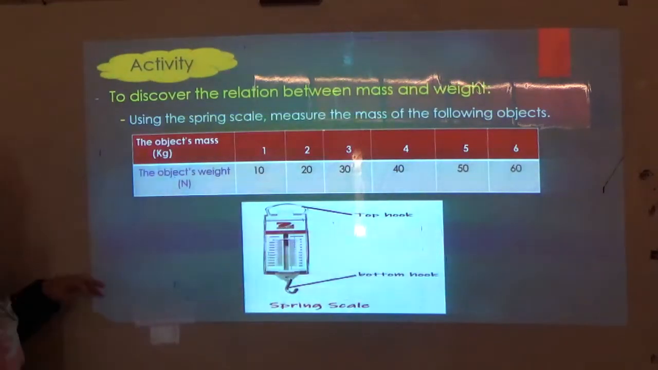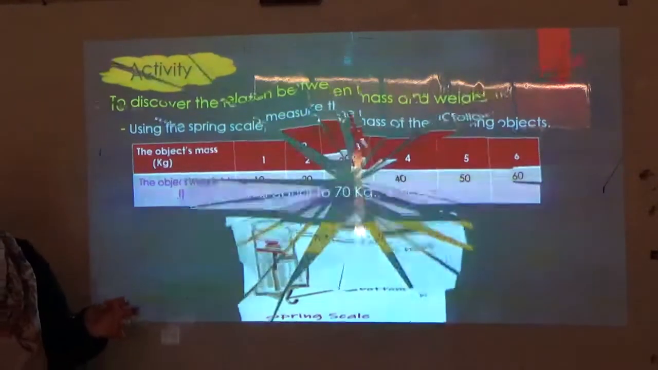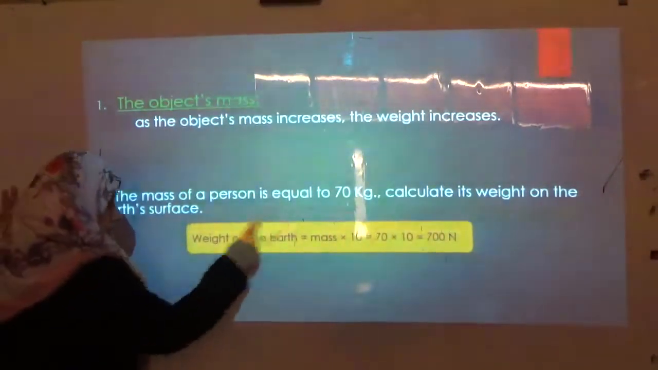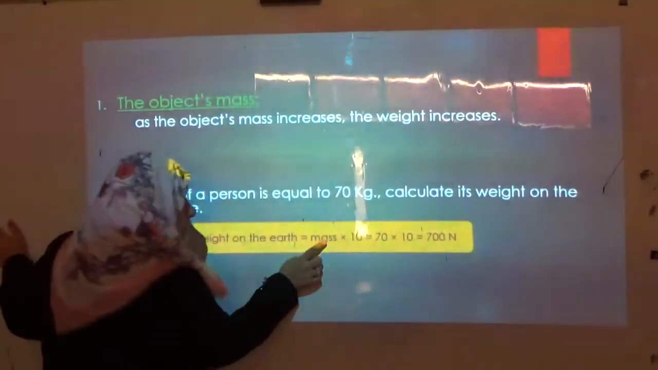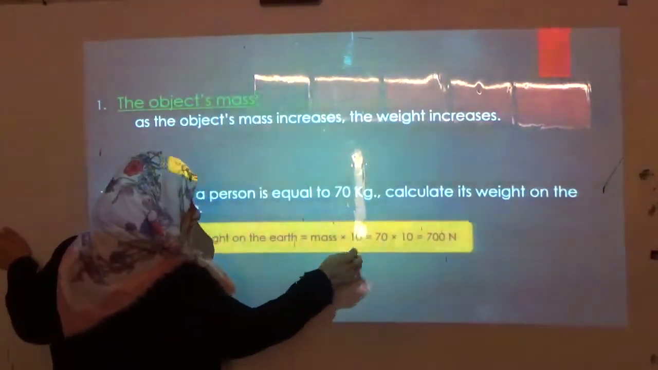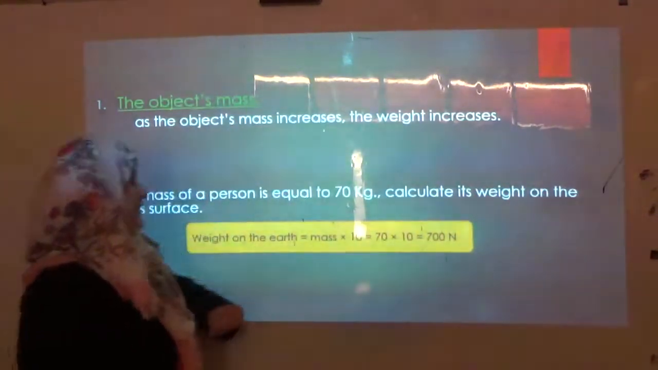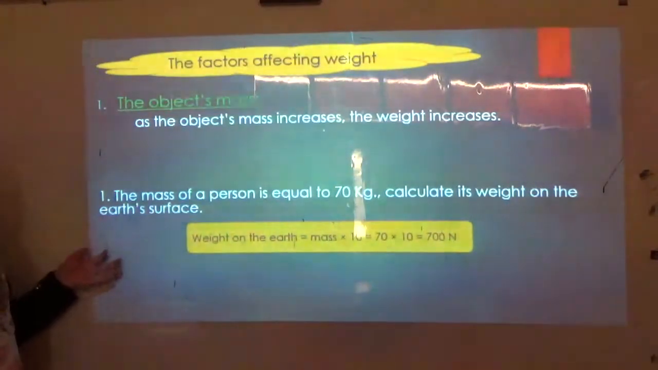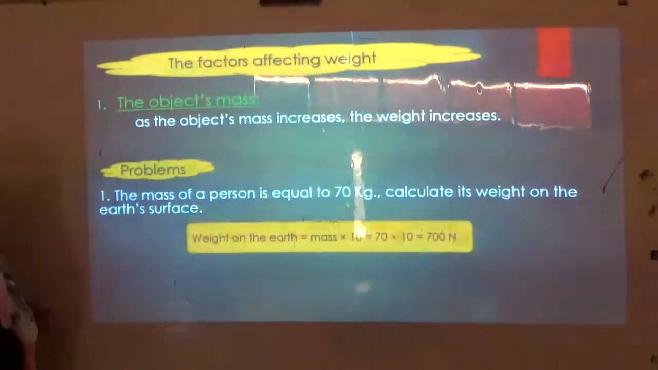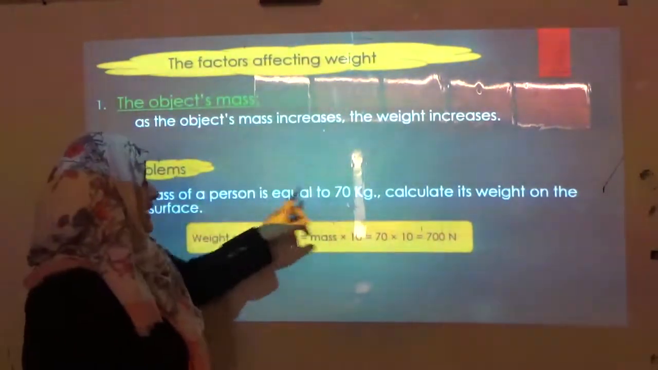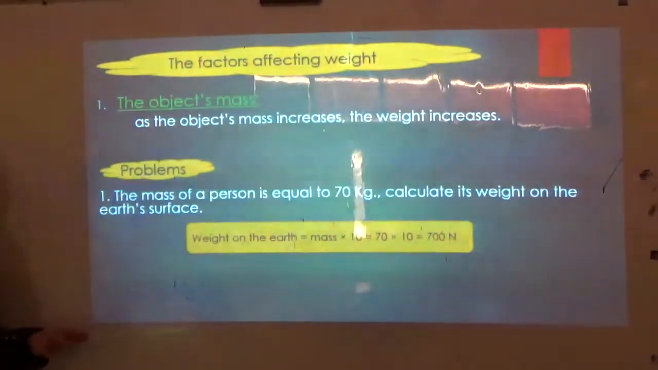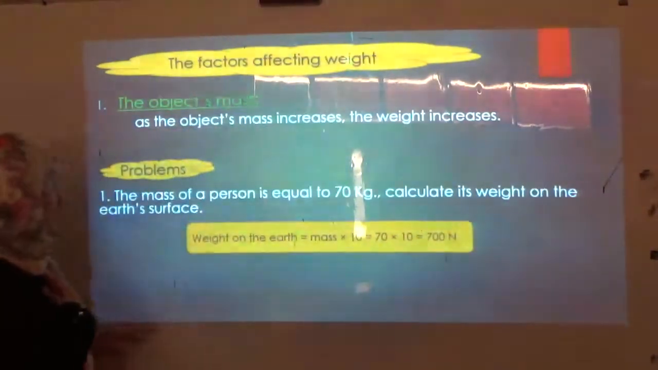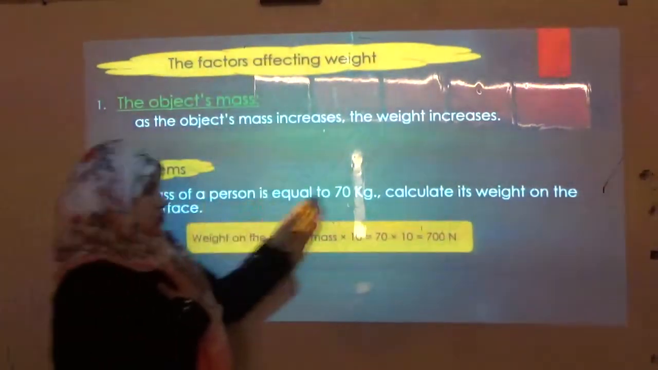So, we can conclude the mathematical relation between mass and weight as follows. The weight on the earth for any object will be equal to its mass multiplied by 10. Its mass times 10. So, here we have a very easy question. Let's start with this problem. The mass of a person is equal to 70 kilograms. Calculate his weight.